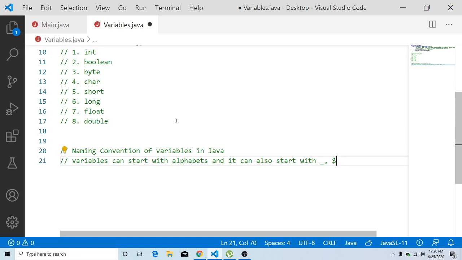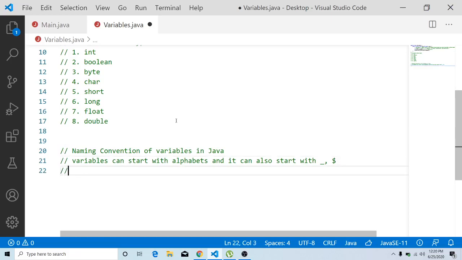One more important thing I wanted to tell you is that it can start with alphabets, underscore, or dollar, and these are all allowed. But coming to the best practice, we definitely will not appreciate starting a variable with a dollar or underscore. Always try to start it with an alphabet, for the best way of writing the code. That's the best approach.